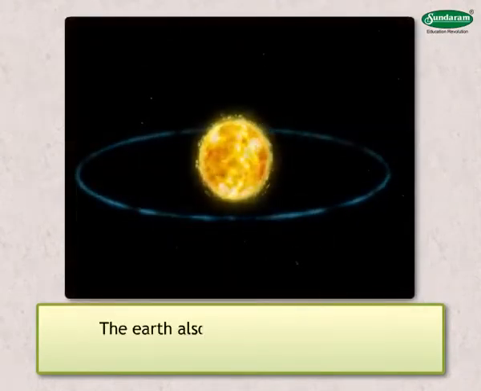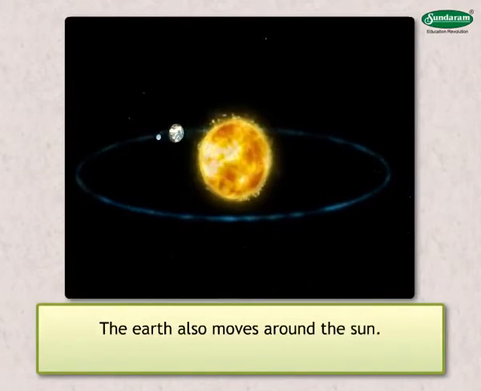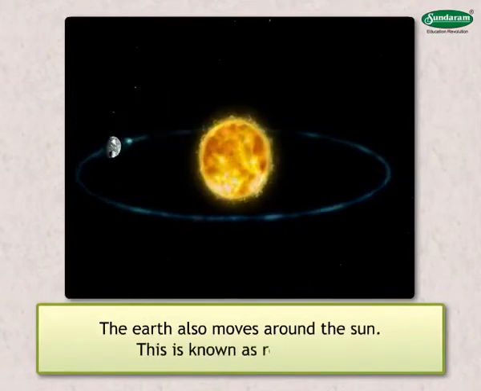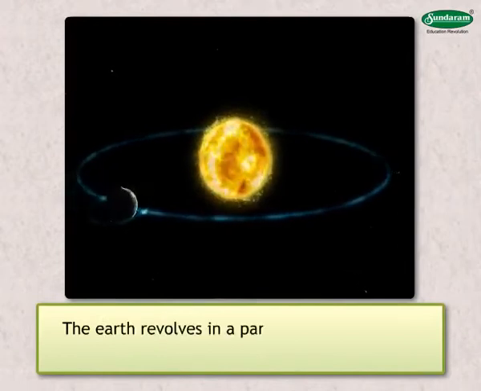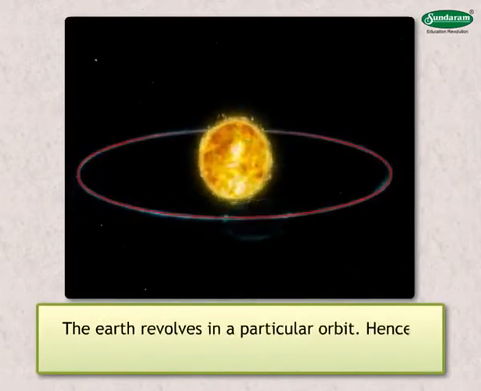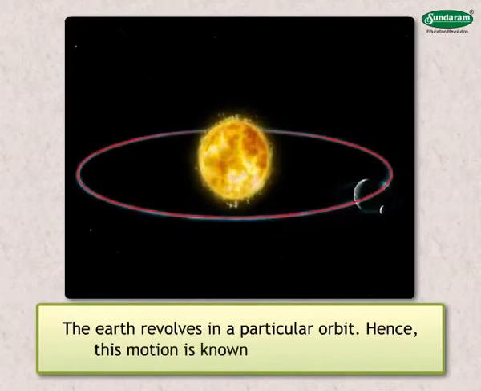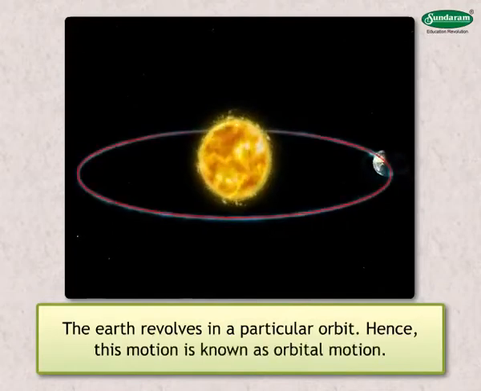The Earth also moves around the Sun. This is known as revolution. The Earth revolves in a particular orbit. Hence, this motion is known as orbital motion.